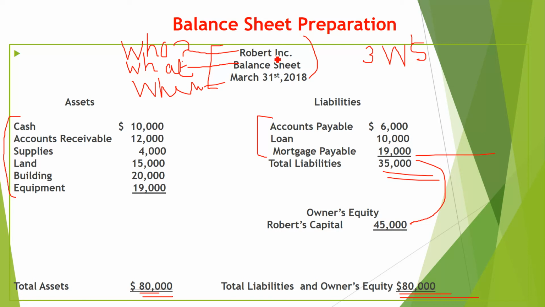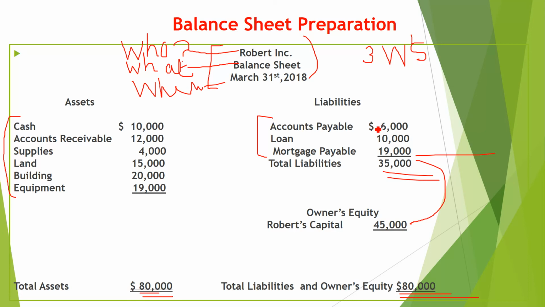Always keep in mind, balance sheet should be very attractive, because you have to present the balance sheet inside the organization and outside the organization. So it should be very attractive. And one important thing is, there is no need to write down the dollar sign with each and every figure. Just write at the beginning of each column. So this is the first column.